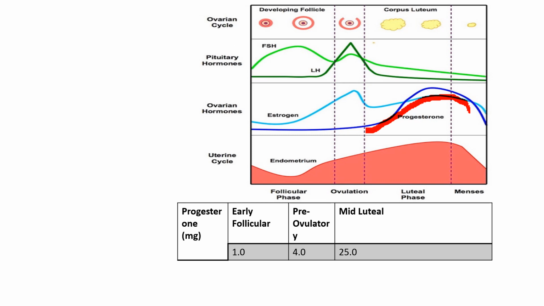Progesterone has a very short half-life, and you can see in the early follicular phase the level is 1. In the pre-ovulatory phase this value is 4 milligrams per 24 hours per day, and in the mid-luteal phase the value is 25. So there is a huge increase in the mid-luteal phase.